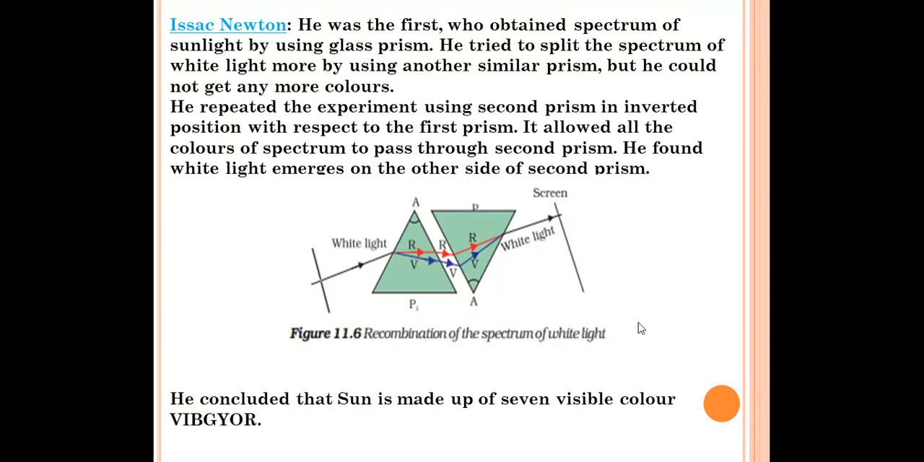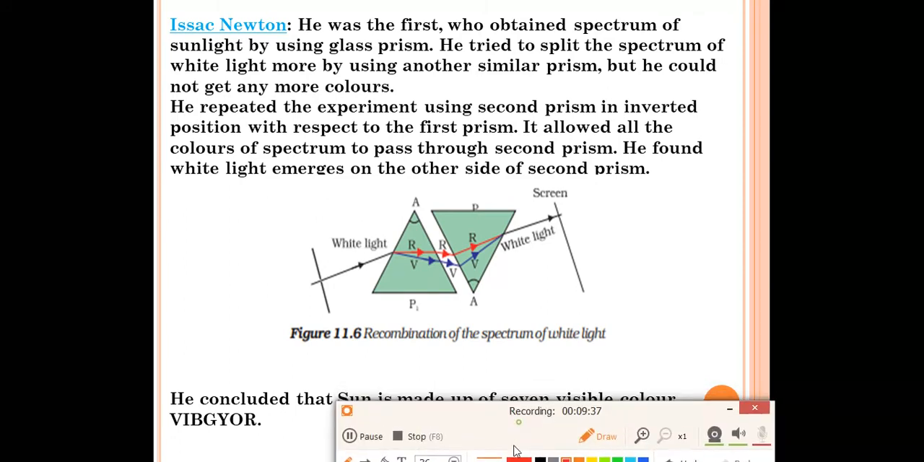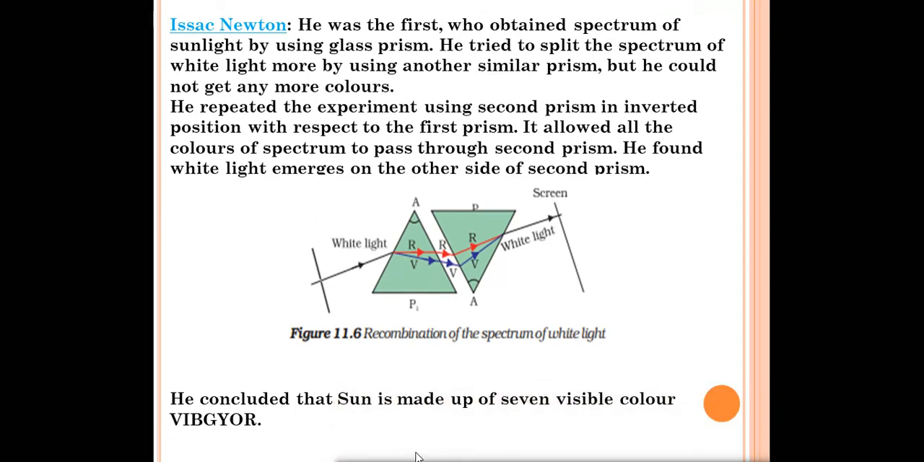Now, Sir Isaac Newton. In physics, we have to read about Sir Isaac Newton. In this chapter, one topic is related to Isaac Newton. Let's read about his discovery, what he did. He was the first who obtained the spectrum of sunlight by using glass prisms. He passed the sunlight through the glass prism and he obtained the seven beautiful colors on the screen.